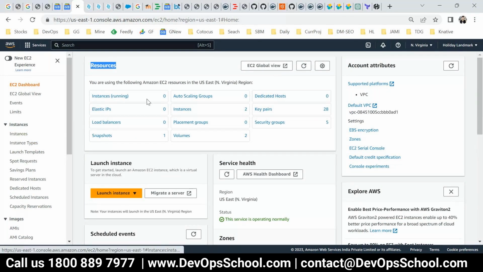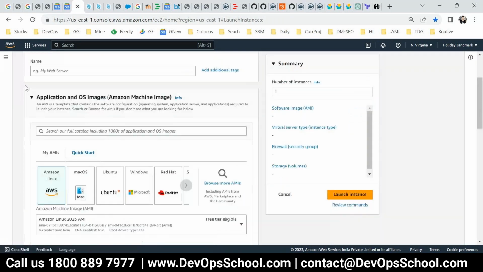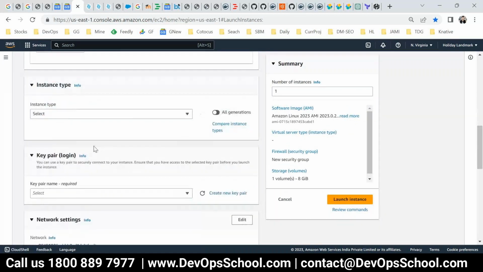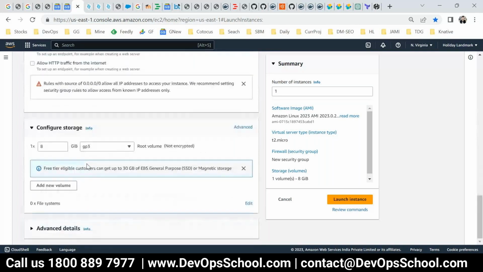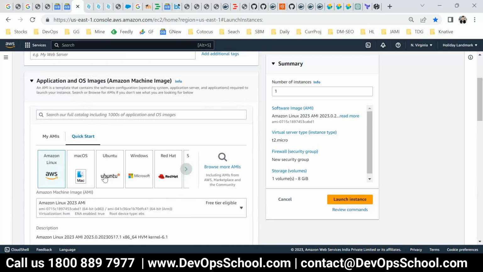So let's say you create an EC2 instance. In order to create an EC2 instance, these are the attributes: name, AMI, type, key pair, networking, storage, and all. These are the attributes. Are you understanding, all of you? Hello? How do you bring it to the code, Rajesh? I'll tell you that, how. Are you understanding this one, right?